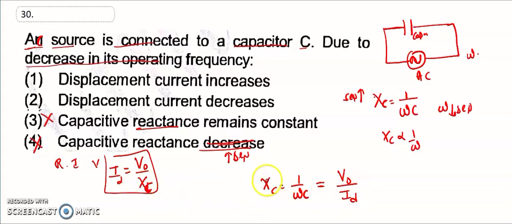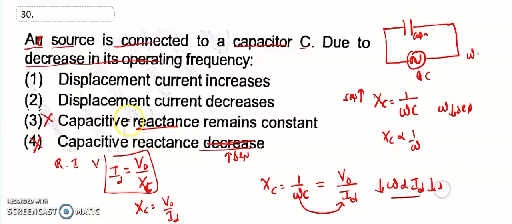What is the relationship between these two? Omega is directly proportional to ID. So if omega decreases, what about the displacement current? It also decreases. The displacement current decreases. That is, the second option is the right answer for the 30th question.